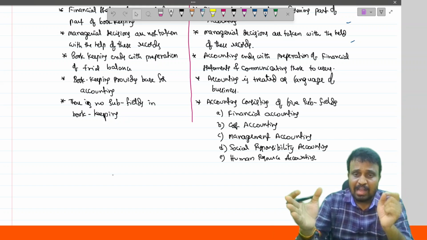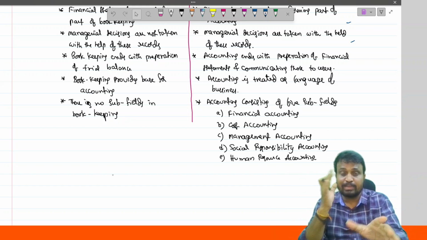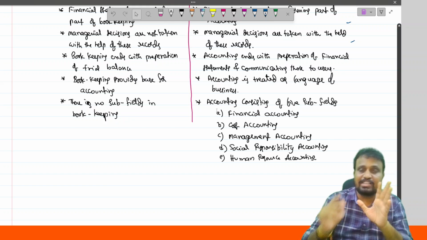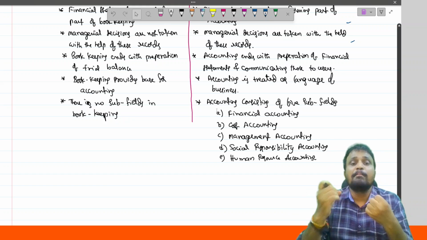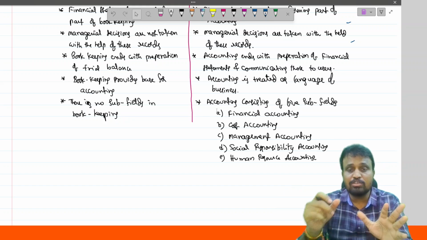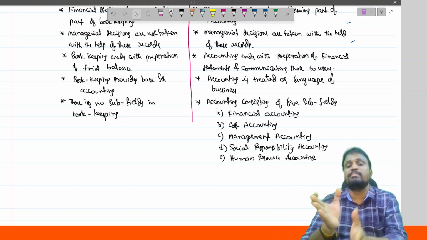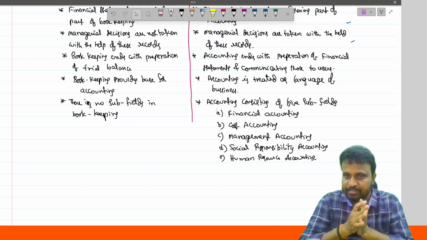And for getting that furniture, how much amount do you spend? So, what is the amount you spend for getting the one furniture, for getting the respective furniture? So, that is ascertained by what? Cost accounting. Cost accounting is purely used in case of manufacturing entities to ascertain the cost incurred for a particular product and how to fix the sale price of the respective product.